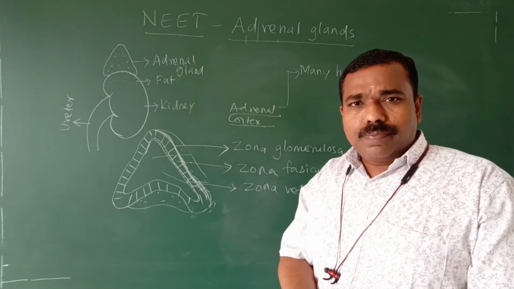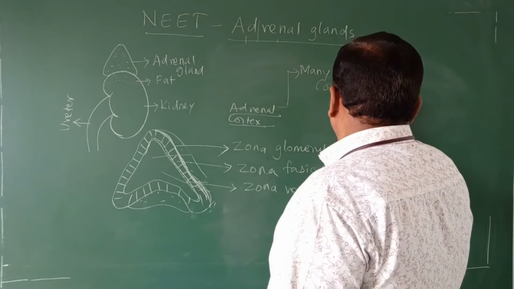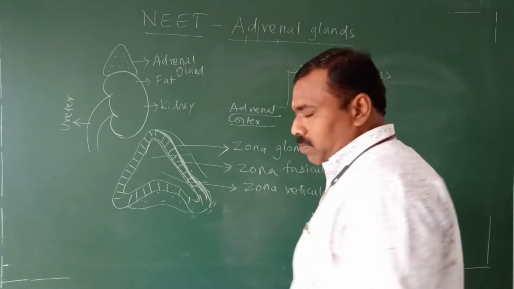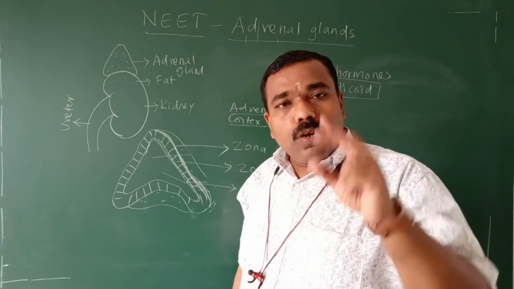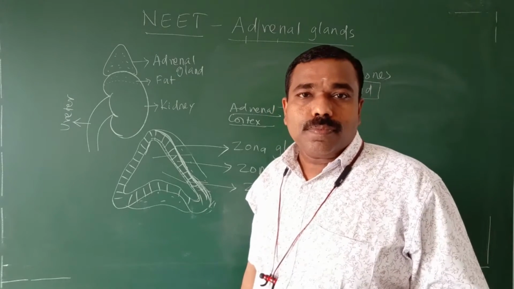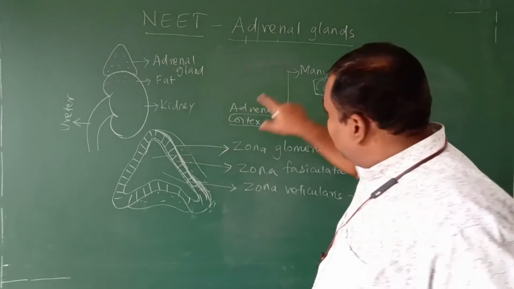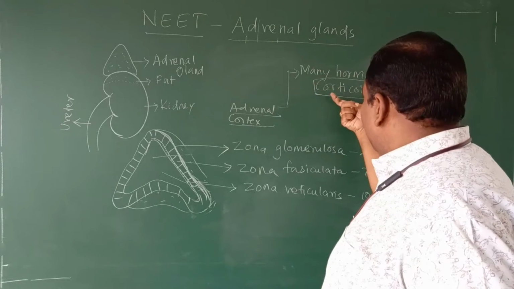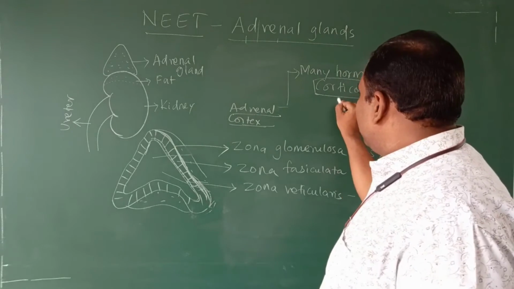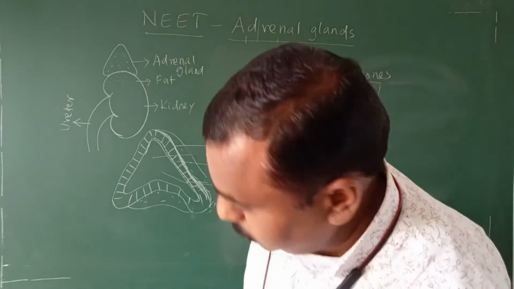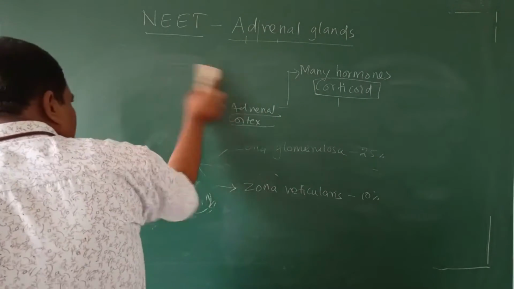All hormones together are called corticoid. In the adrenal medulla, only two hormones, together called catecholamine. But the adrenal cortex secretes many hormones together called corticoid. That corticoid we divide into two categories. Now I will rub this diagram. Now the diagram is not required.